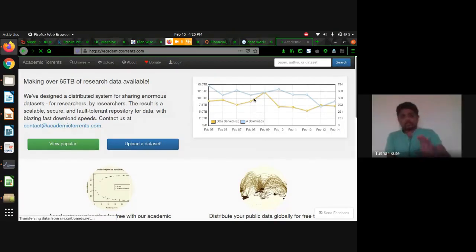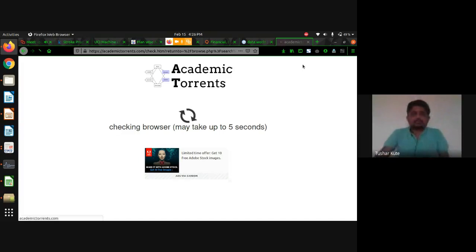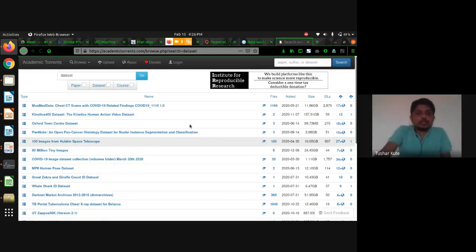They are providing torrent format. You might know a torrent file is something you have to download, and by using MuTorrent, uTorrent, or BitTorrent, you can download the datasets. Here also many datasets are present. I'll just show you, Academic Torrents. So, see this one.